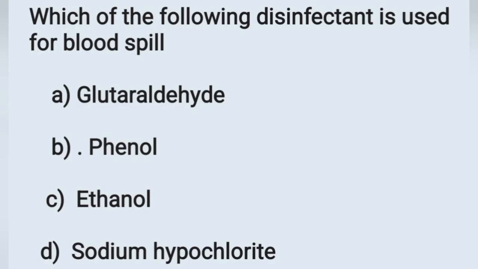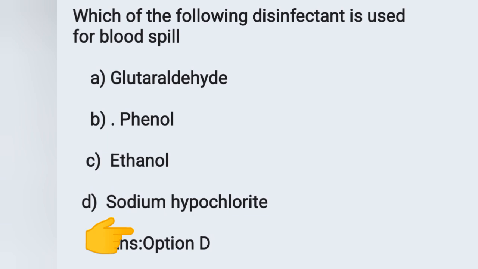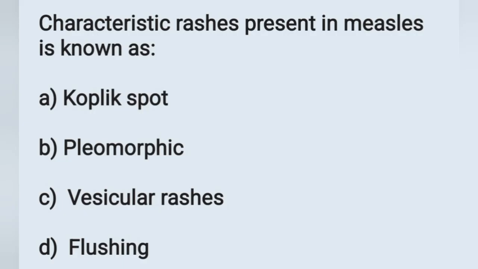Which of the following disinfectants is used for blood spill? Option A glutaraldehyde, option B phenol, option C ethanol, option D sodium hypochlorite. Our question is, the disinfectant which is used to disinfect blood spills is sodium hypochlorite. Option D is the correct answer. Move on to the next question.